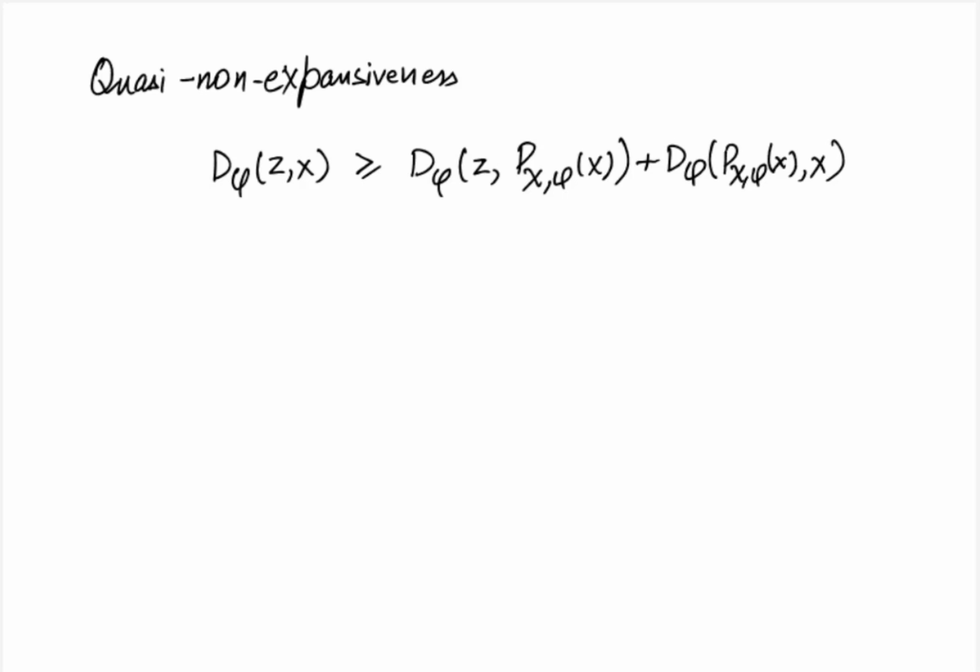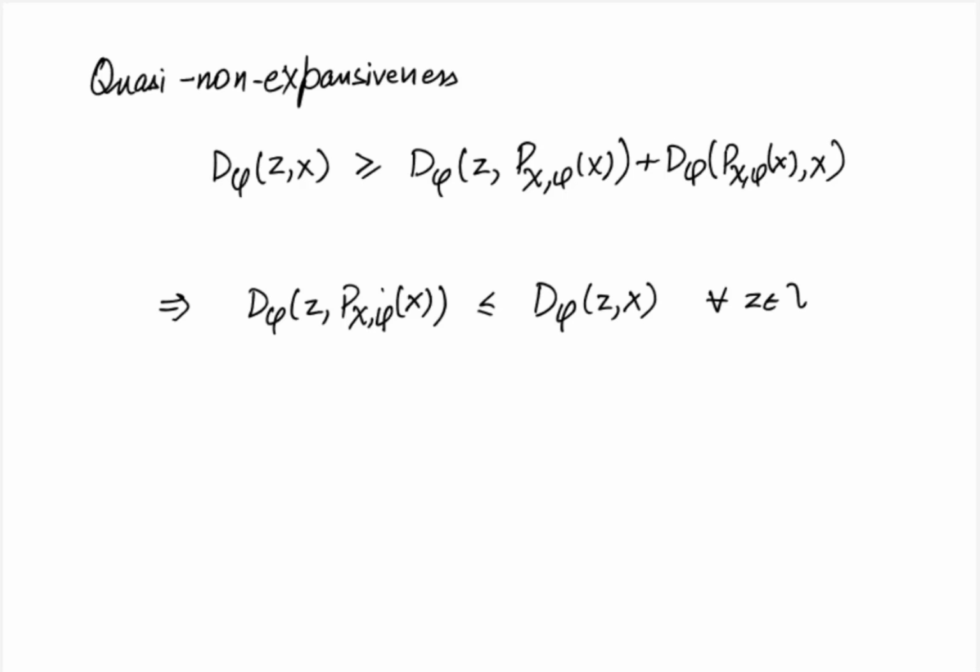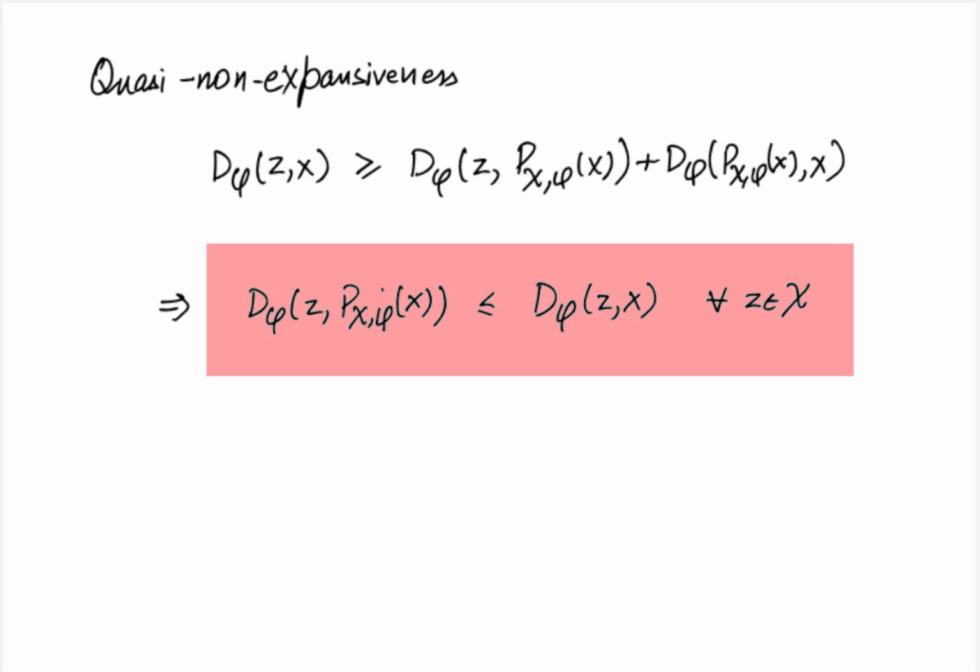Therefore, we can drop one term from the right and the inequality would still hold, and rearranging we obtain that D_phi(z, P_X^phi(x)) is less than or equal to D_phi(z, x) for all z in calligraphic X. In other words, the distance of z from the projected version of x is always less than or equal to the distance of z from the actual x, so long as z belongs to calligraphic X. This inequality is somewhat similar to the non-expansiveness property of the projection operation.